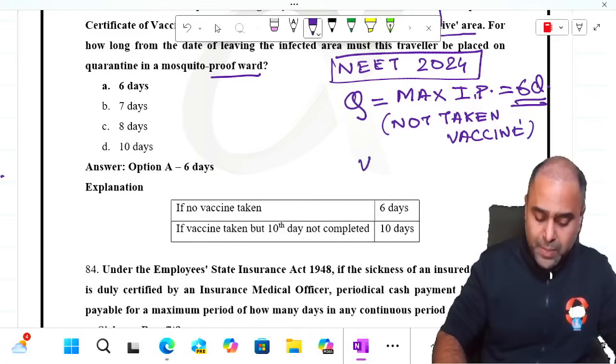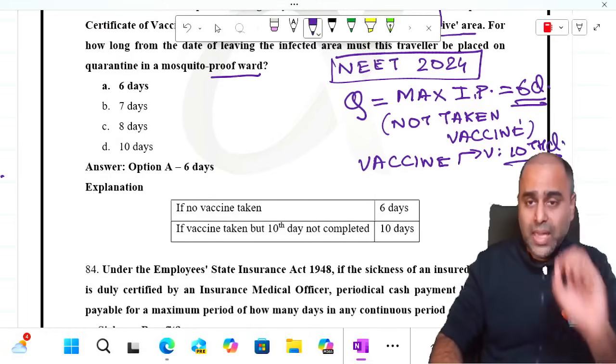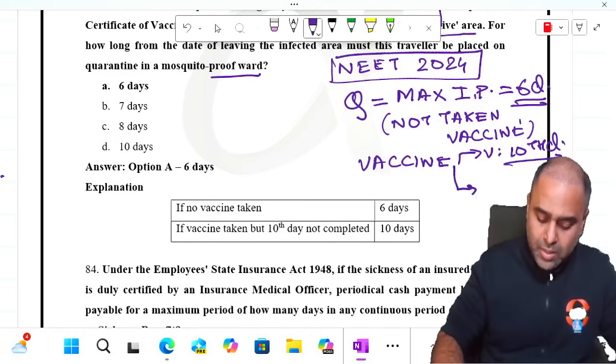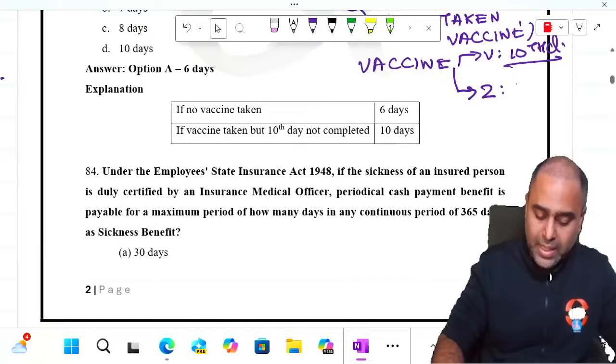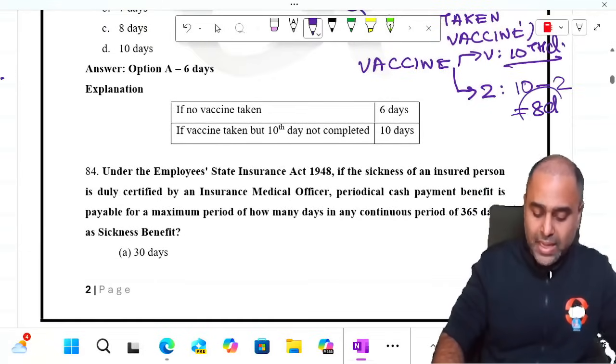But if the person would have taken the vaccine, then the validity of the vaccine occurs from the 10th day. That's the reason, imagine the person comes on day 2. You have to keep the person for quarantine till the 10th day. So 10 minus 2, it will be 8 days.